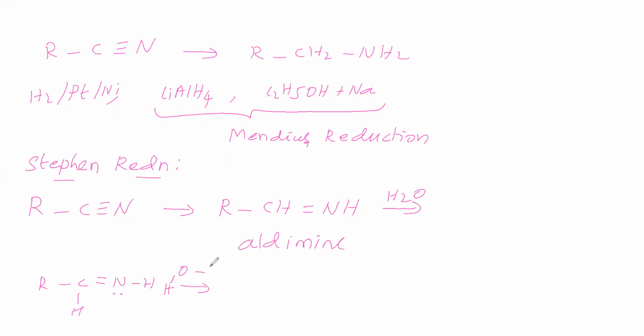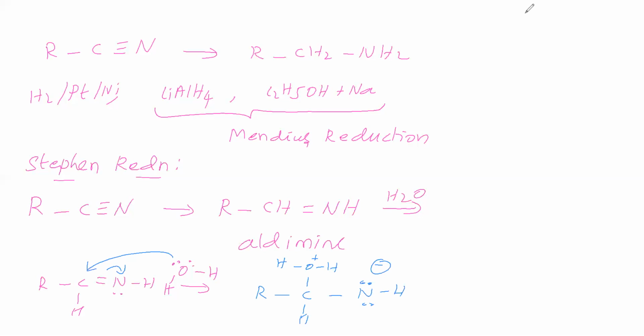Hydrolysis means water is attacking. In water, the central atom oxygen has two lone pairs. This oxygen attacks, and the bond pair migrates. So RCH, with the oxygen carrying a positive charge, a single bond, and NH, which now has two lone pairs and a minus charge.